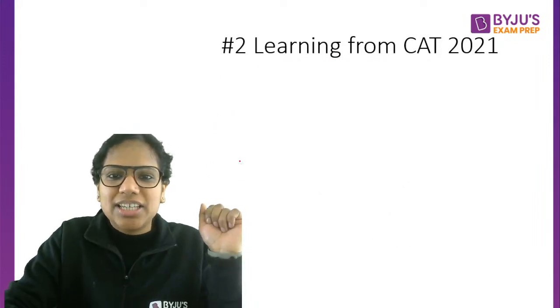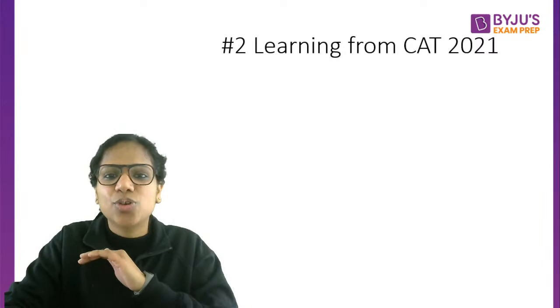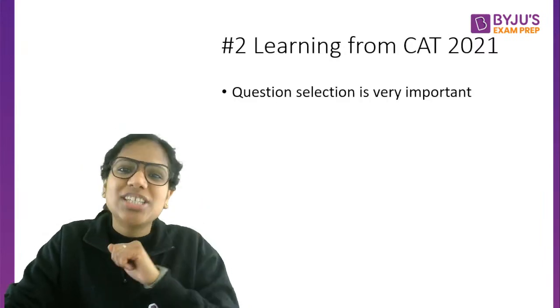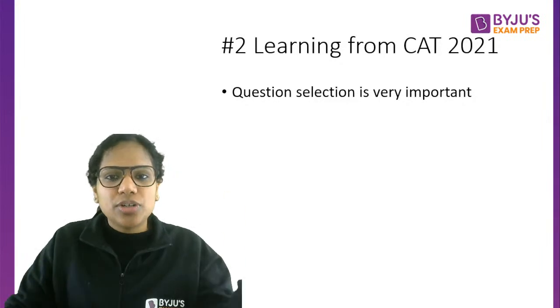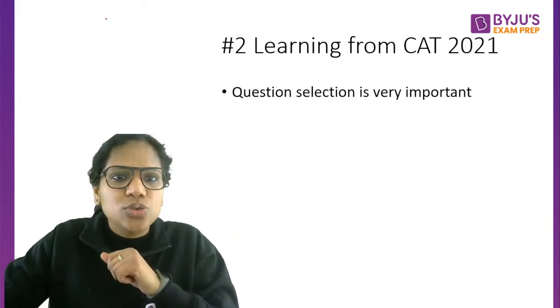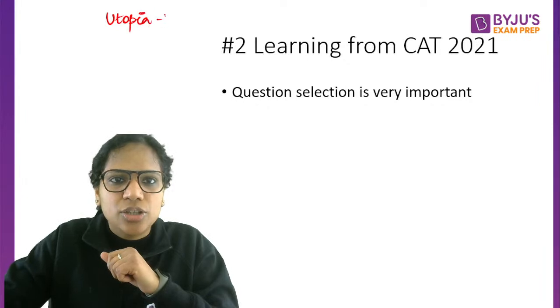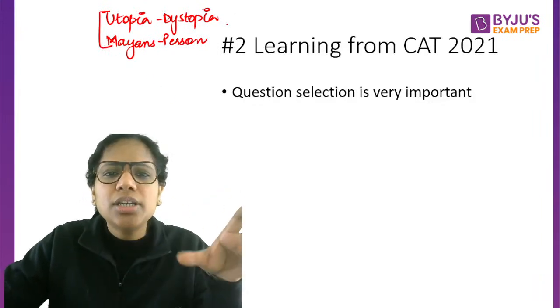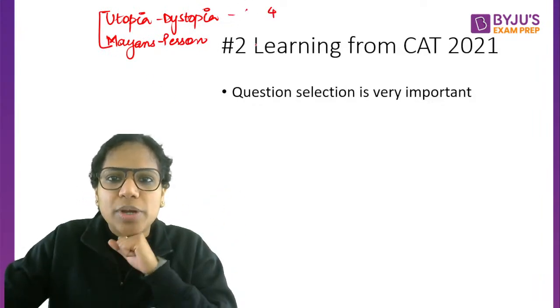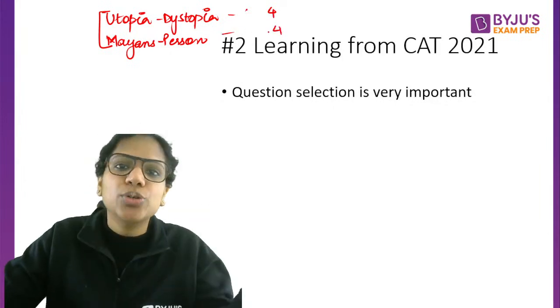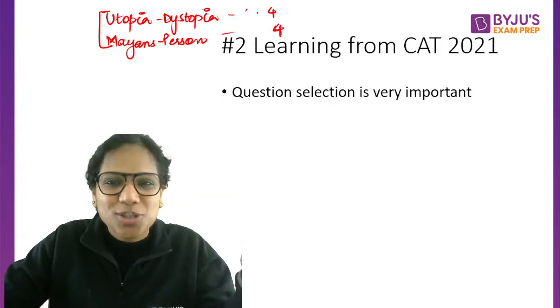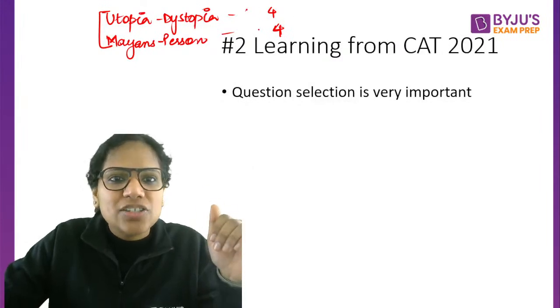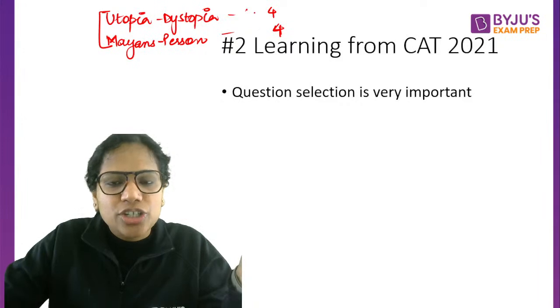All right. Now, the second learning from CAT 2021 is that question selection is very important. So the passages that I've discussed with you, let's say those two passages in slot 1, utopia, dystopia, and what Mayans consider to be a person, right? I told you that these were not that easy passages. So out of 4 questions, it is not that you had to attempt all the 4 questions. The questions were also not very straightforward. In one of the passages, even if you attempted 2 questions accurately, it was fine.